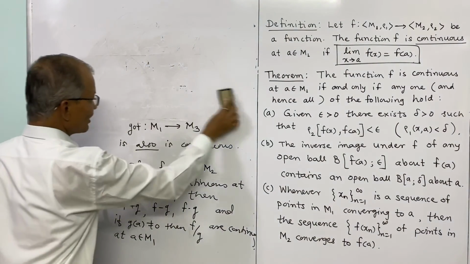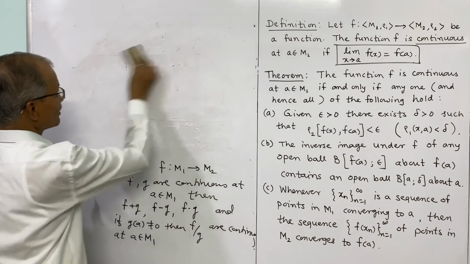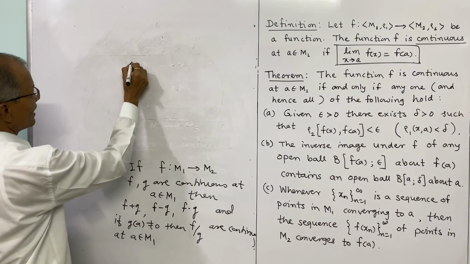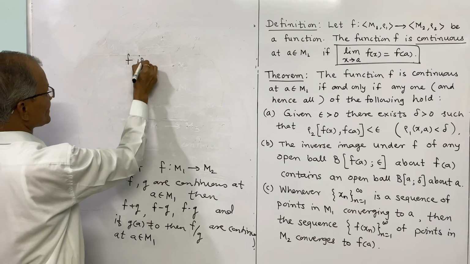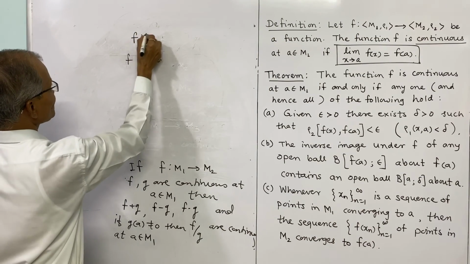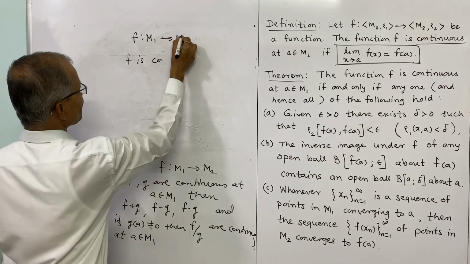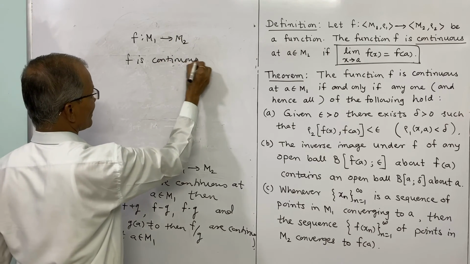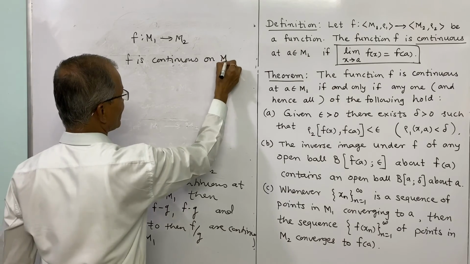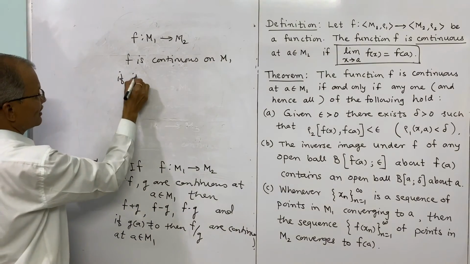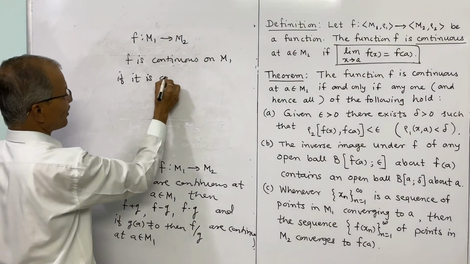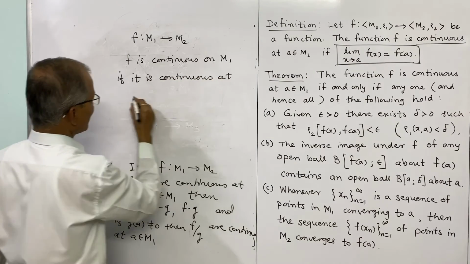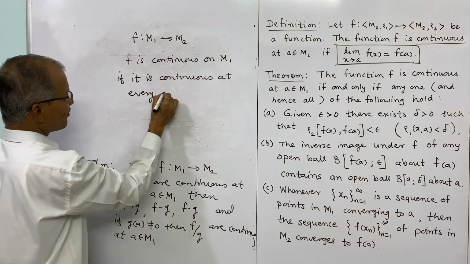One more thing we have to consider is continuity on m1. If f is from m1 to m2, f is continuous on m1 if it is continuous at every point of m1.